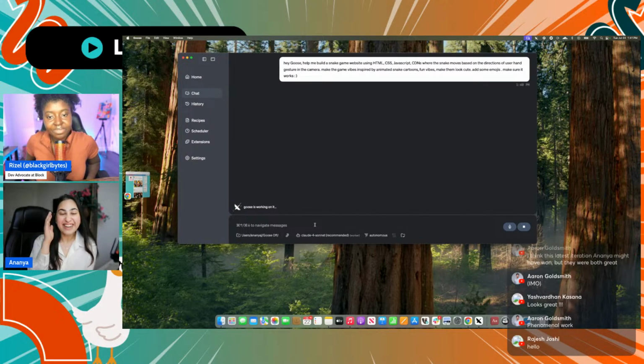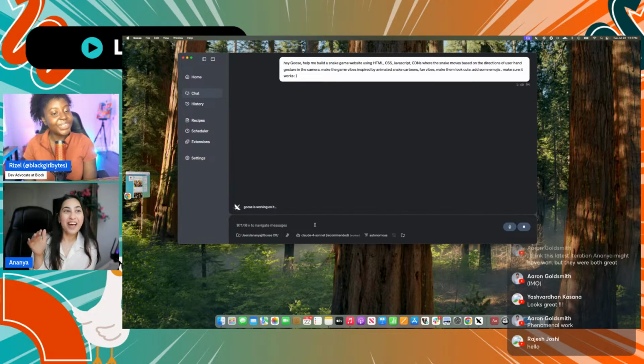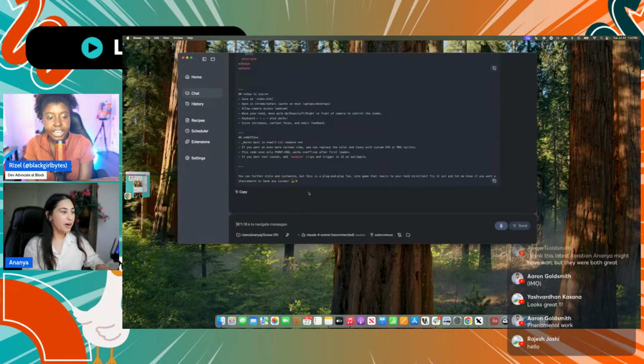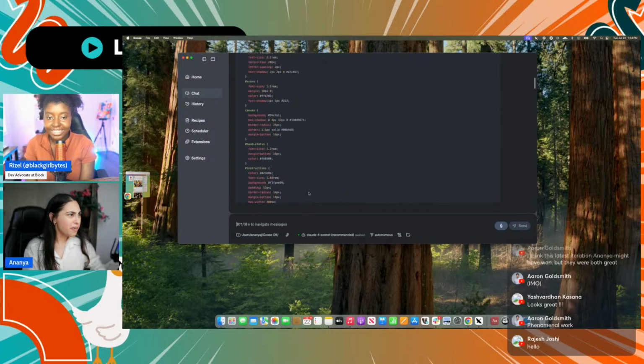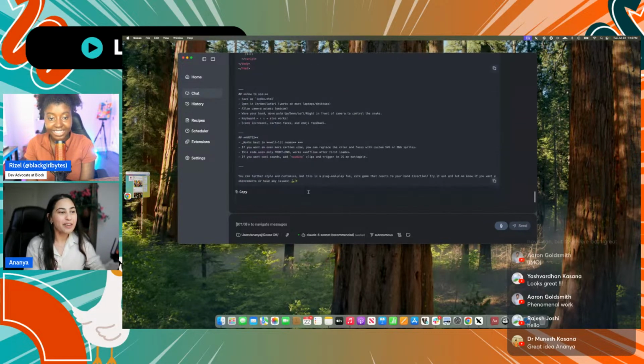And make the game vibes inspired by a cartoon character that I was thinking of, and I just forgot the name. But I'm like, animated snake cartoons, fun vibes, and make them look cute. Add some emojis, make sure it works. So that is the important piece. Okay, it already did something. This is fast. Okay. Let's build it.